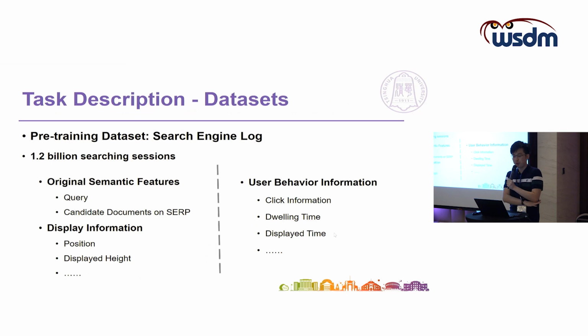And as for the pre-training dataset, it's a really large dataset. 1.2 billion search sessions are provided, and it also provides information such as original semantic features, including the query and the candidate documents on that search engine result page. Some display information is also provided, such as position and displayed height, and most importantly, user behavior information, such as click information, dwelling time, and display time.